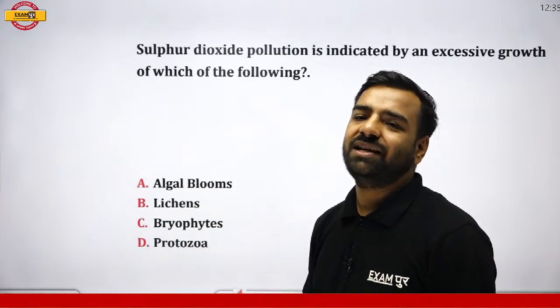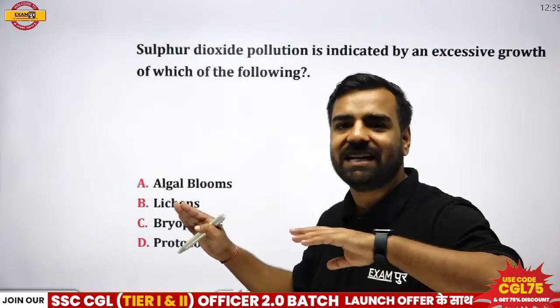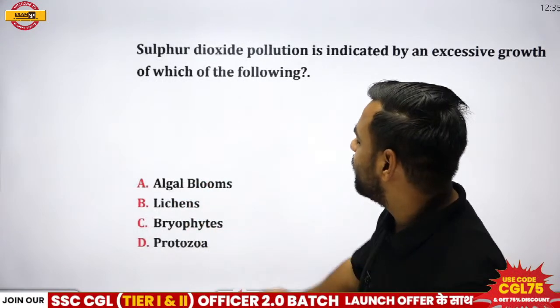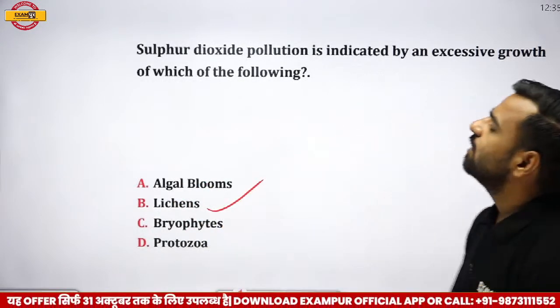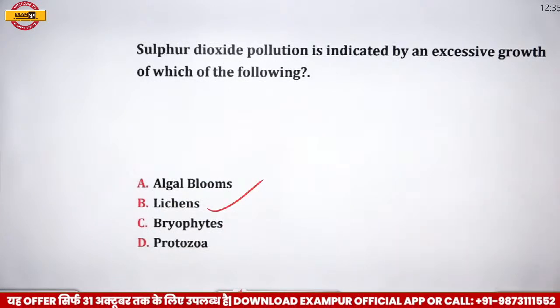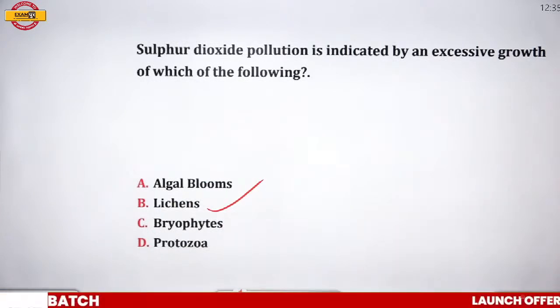Vinod is also going with A. So there are two options actually which are coming. One is algal blooms and one is lichens. But let me tell you here, lichens is going to be the correct answer. So sulfur dioxide pollution is indicated by an excessive growth of lichens.